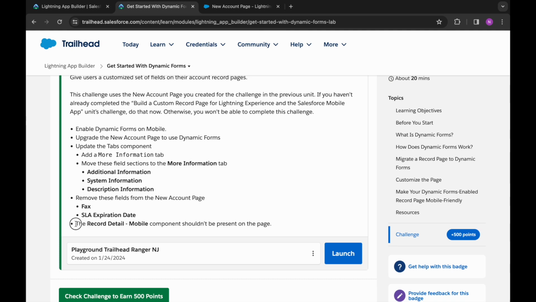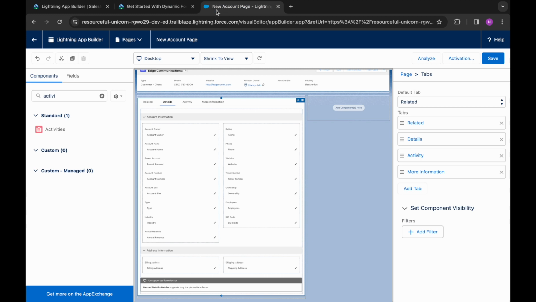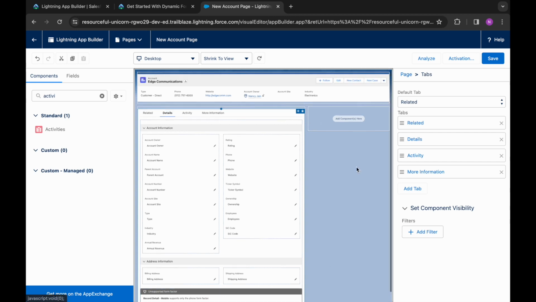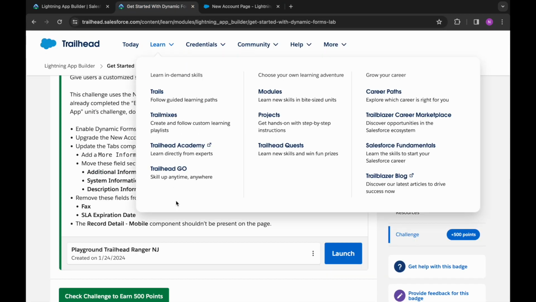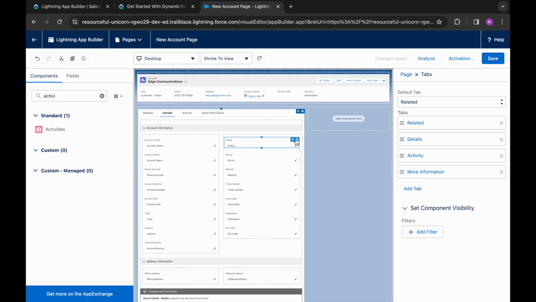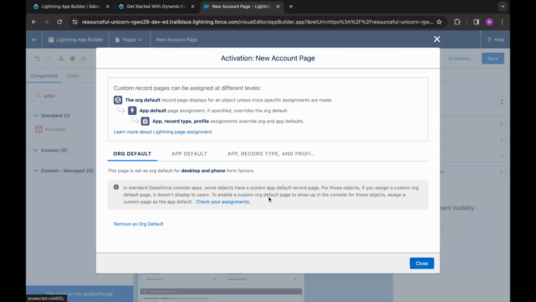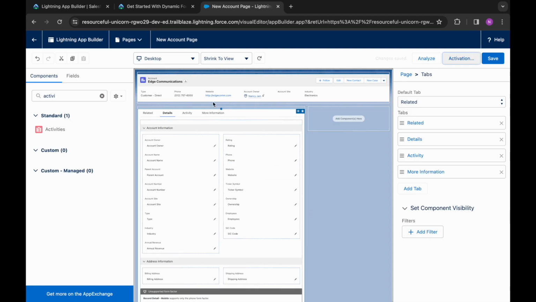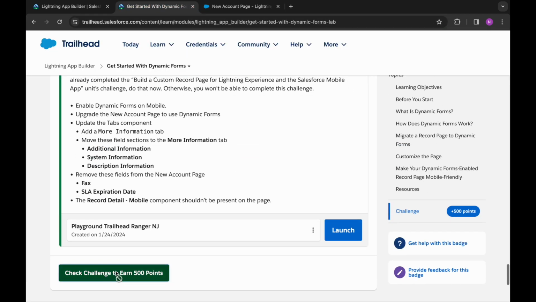Sorry. So it is saying the record detail mobile component shouldn't be present on the page, and you can see that it is saying that record detail mobile supports only on the phone form factor, so it is not present. We can save it as it is and it won't create any problem. So let's save it. It is already activated, so let's check our challenge.